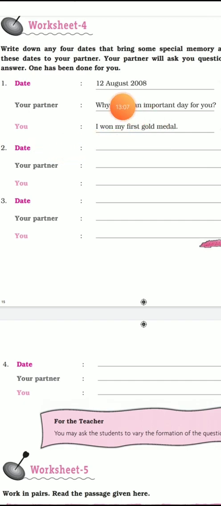So why is that date important for you? I won my first gold medal. So that's why this is an important date. So in this way, you have to complete these sentences. First you have to write the date. You can write any date. You can write the date of your birth. So your partner can ask you, why do you like this date, or why is this an important day for you? The question may be different. So then you have to answer. You can write, I was born on that day. So in this way you can complete this worksheet.